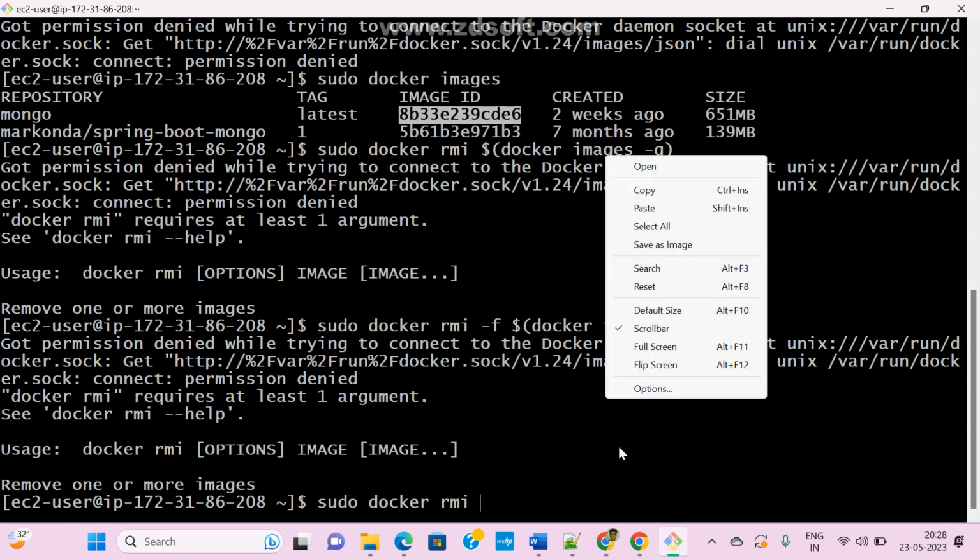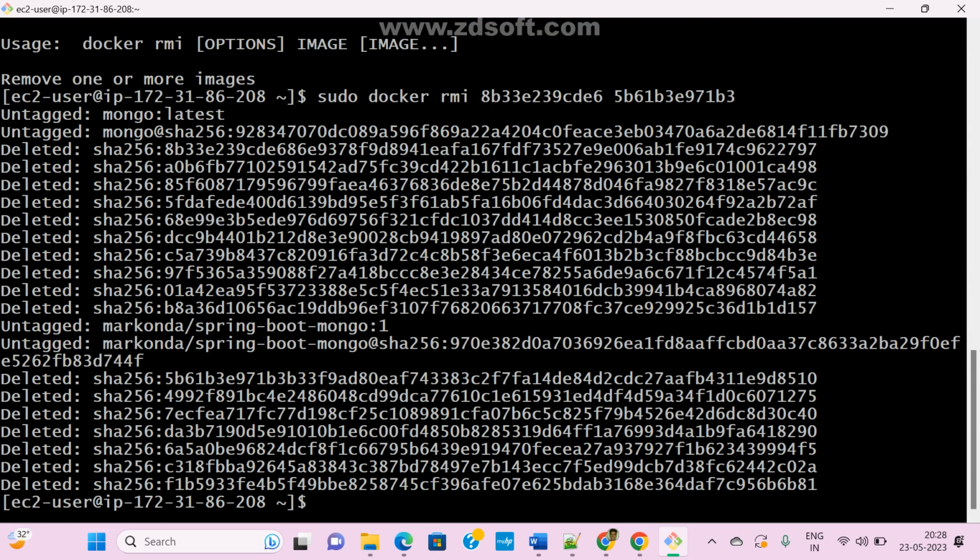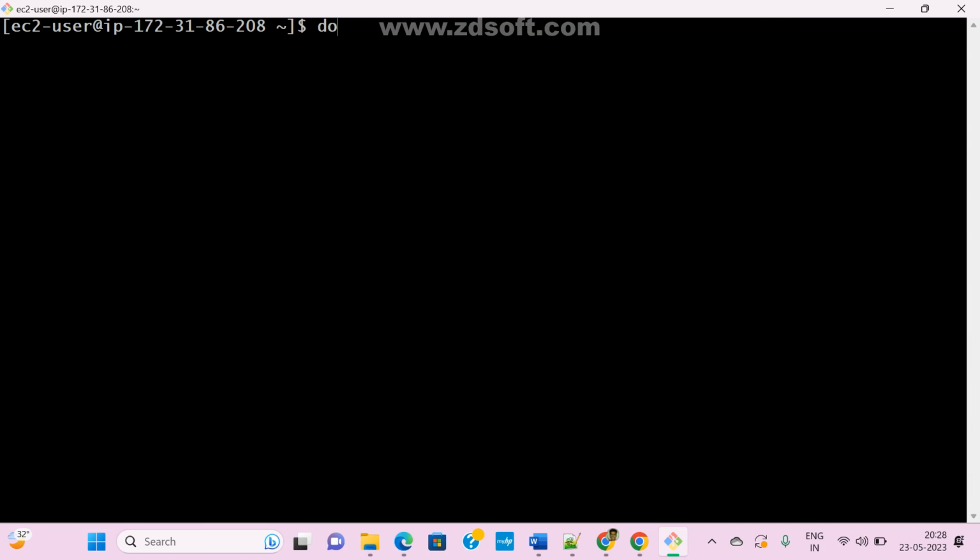So now I'm giving it. I am a normal user. Space, second image. Just delete it. Okay, so I deleted both. Now we don't have anything. Let me run it. So sudo is mandatory. I am in user, guys. That is the reason every time we need to pass sudo.